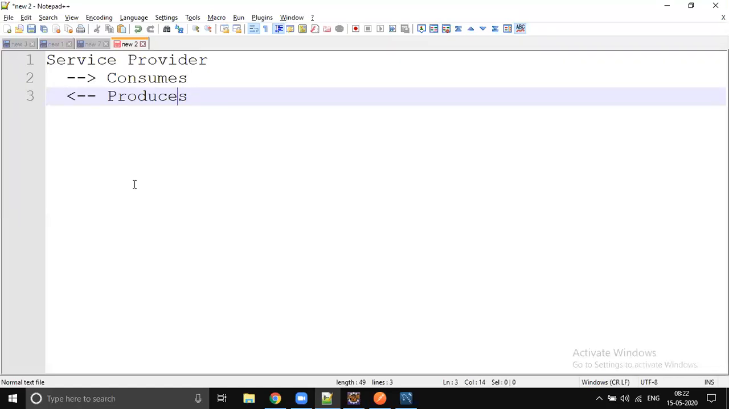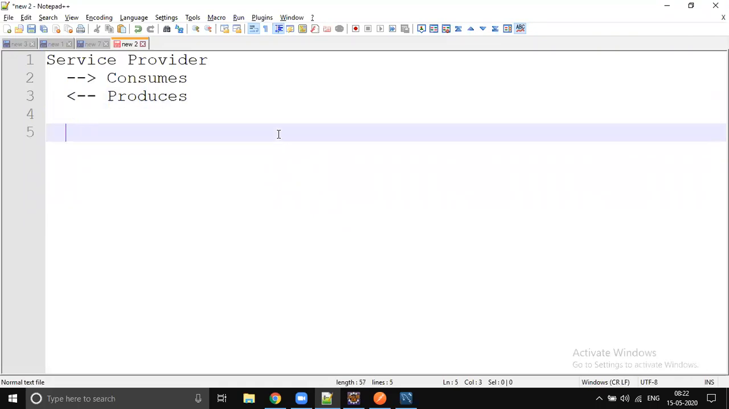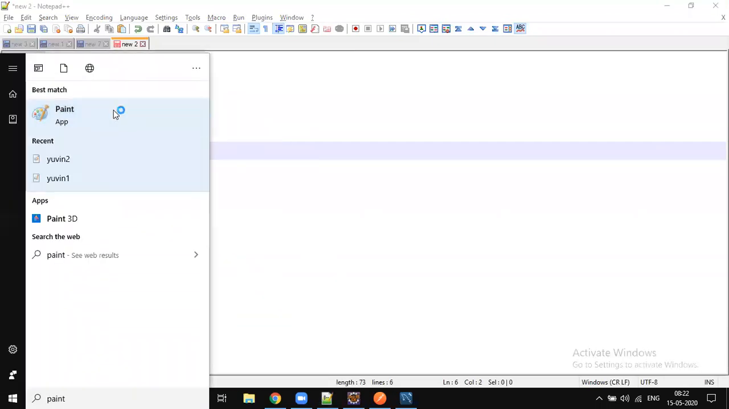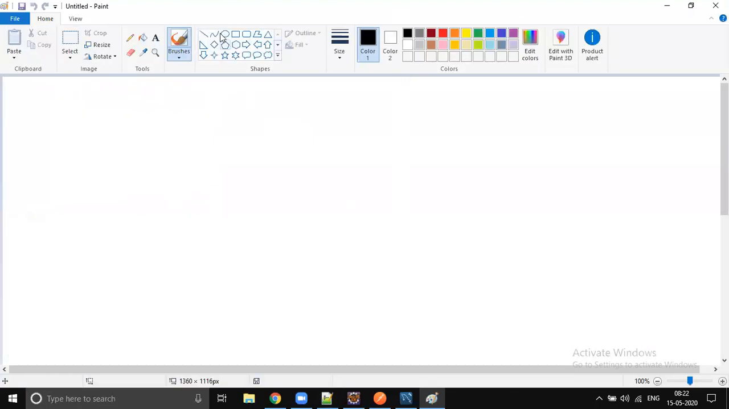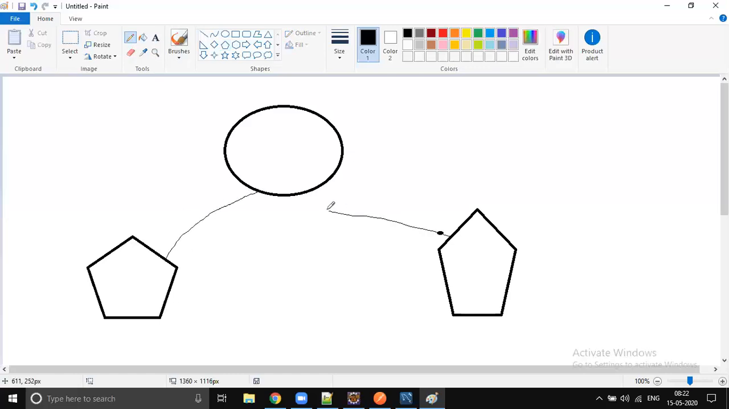Okay. So now we will directly see one example. No more theory. We will write one single endpoint. Let's assume that we have two clients, client one and client two, who are going to consume this service. Client one wants JSON data and client two wants XML data, with the same service and the same response.